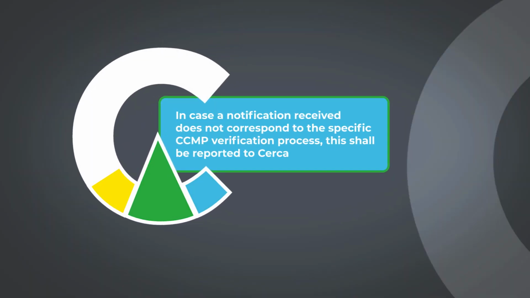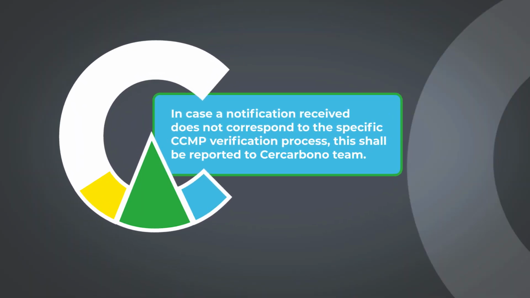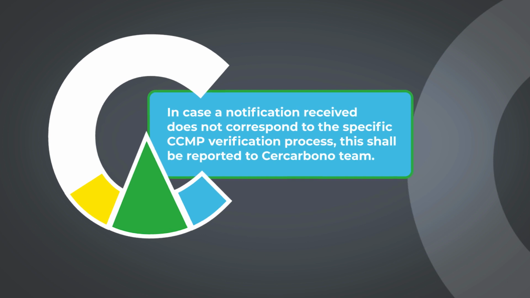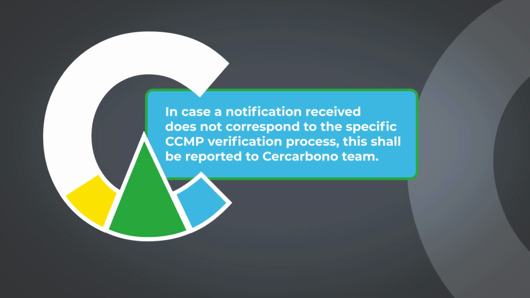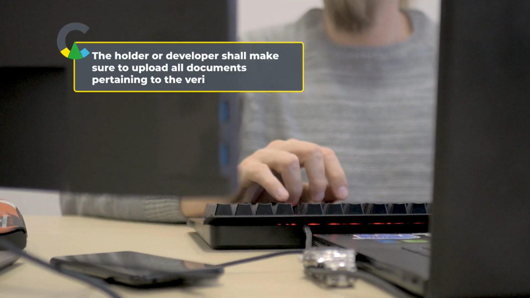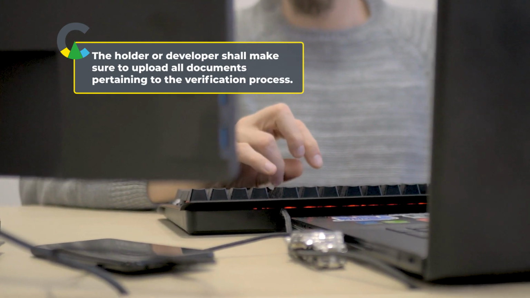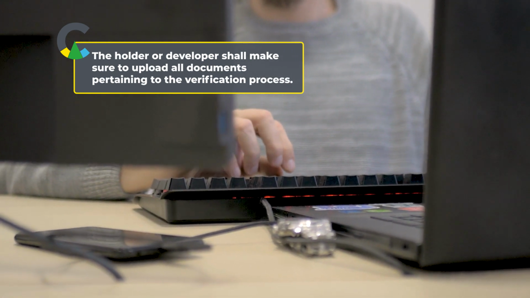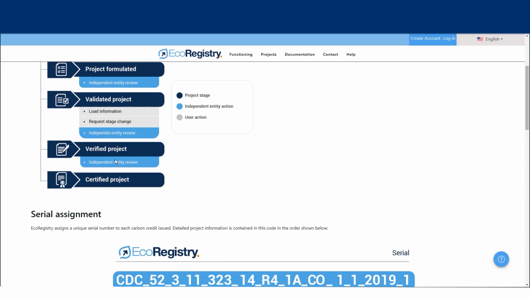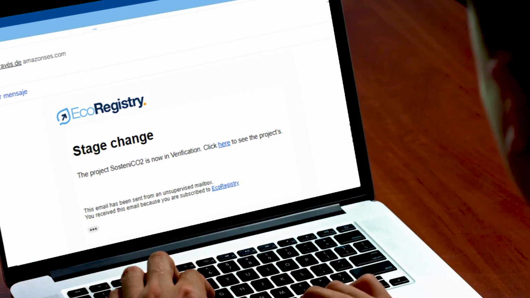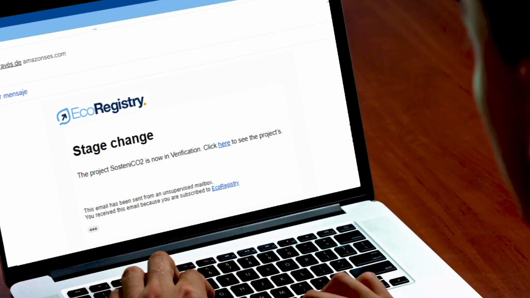In case a notification received does not correspond to the specific CCMP verification process, this shall be reported to Ser Carbono team. The holder or developer shall make sure to upload all documents pertaining to the verification process. Otherwise, this stage cannot be initiated, and therefore the VVB will not be notified through Eco-Registry.